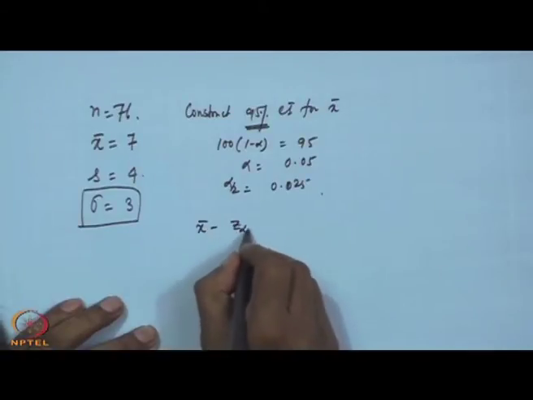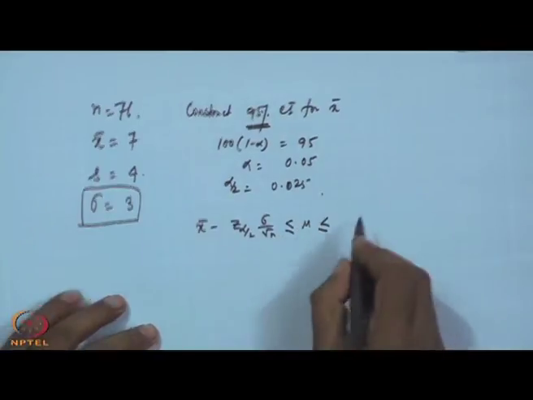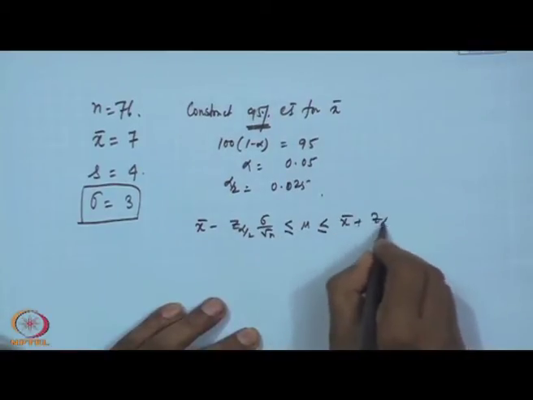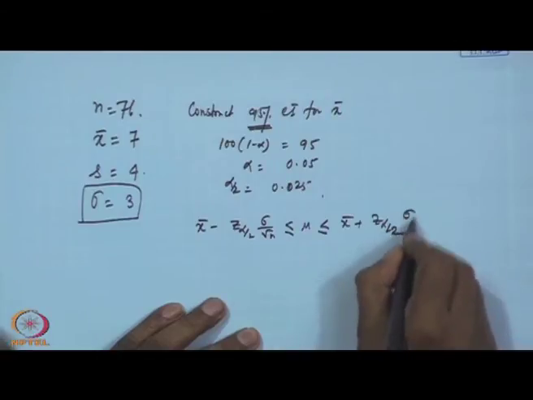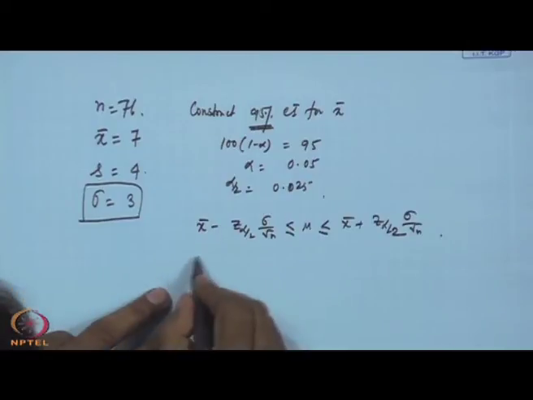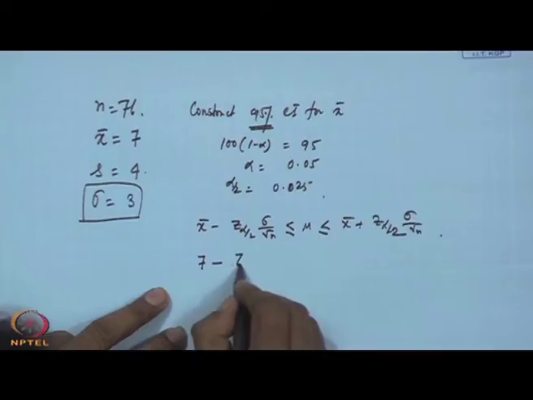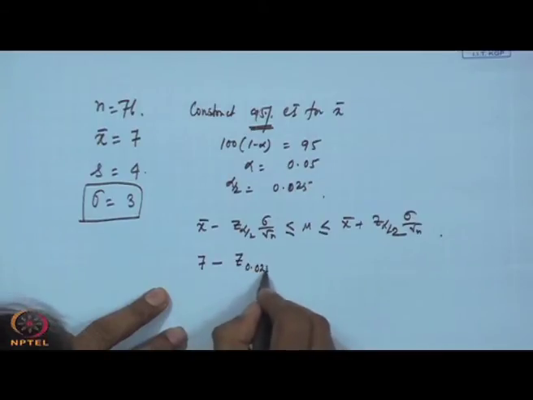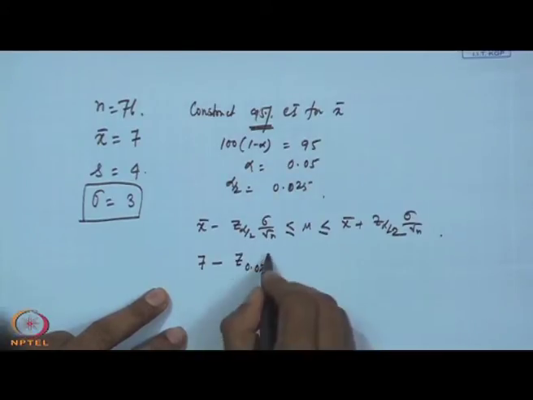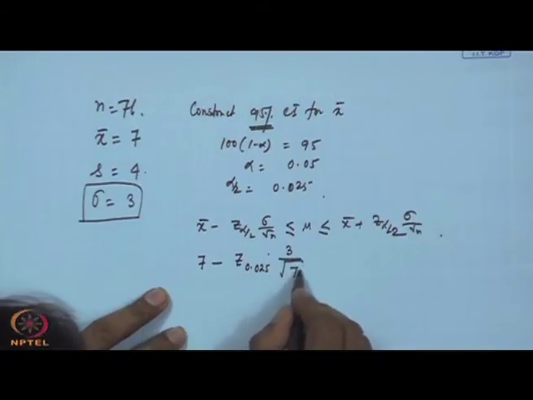Then what will we use? We will use the z distribution, and accordingly our interval will be x bar minus z alpha by 2 sigma by root n less than or equal to mu less than or equal to x bar plus z alpha by 2 sigma by root n. All values are known to you. So, your computation will be: x bar is 7, you have to know z 0.025 into sigma, the population sigma is 3, and your n is 76.